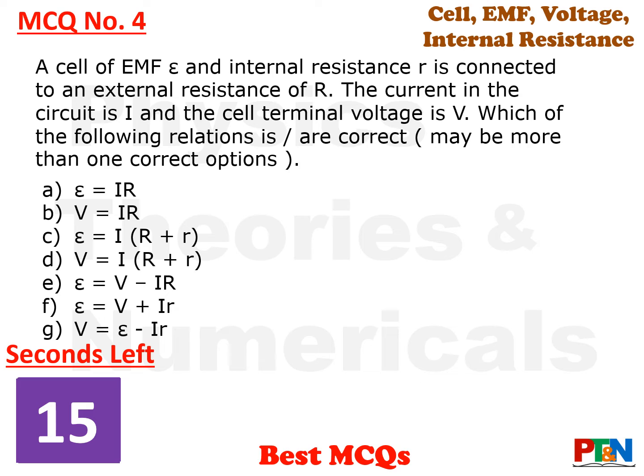Next MCQ. A cell of EMF E, rather epsilon, and internal resistance small r is connected to an external resistance of capital R. The current in the circuit is capital I and the cell terminal voltage is V. Which of the following relations are correct? There may be more than one correct option. There are total 7 options given here. You need to find out the correct ones. 15 seconds time for you. Your time starts now.